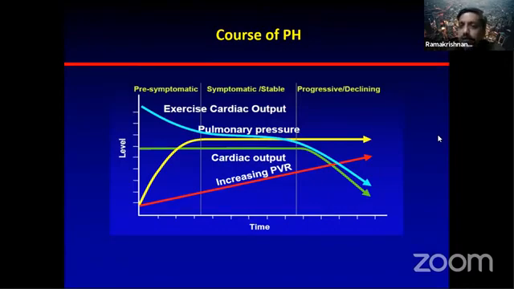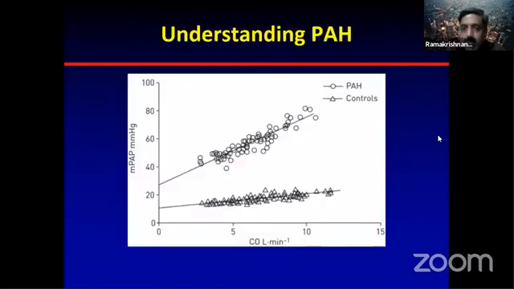Then everything goes downhill. From this phase, even today, the mortality is very high. Once you have a very high PVR, reduced cardiac output, declining exercise cardiac output, and PA pressure in the high range, this is something that you should all remember. It doesn't follow one graph, one course, one clear line. It's one particular point where there's a rapid downhill course.